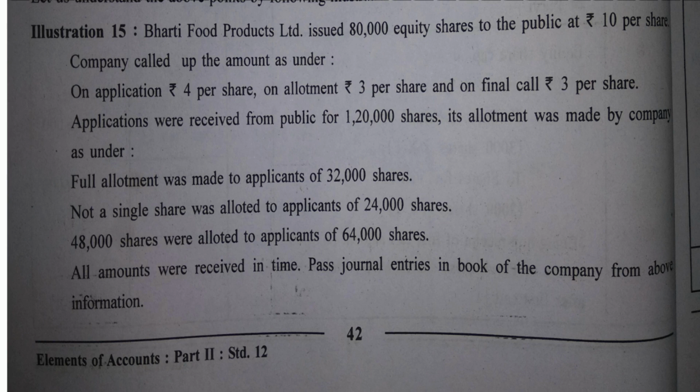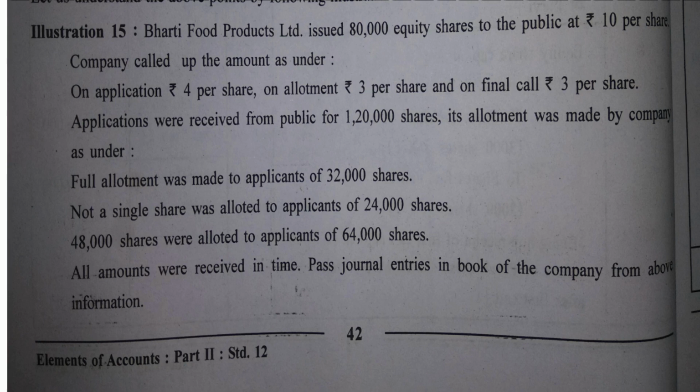Full allotment to applicants of 32,000 shares. Not a single share to 24,000 shares. 48,000 shares were allotted to applicants of 64,000 shares. Yes, the calculation is given, of course, below, at the end of your sum, that I will explain.